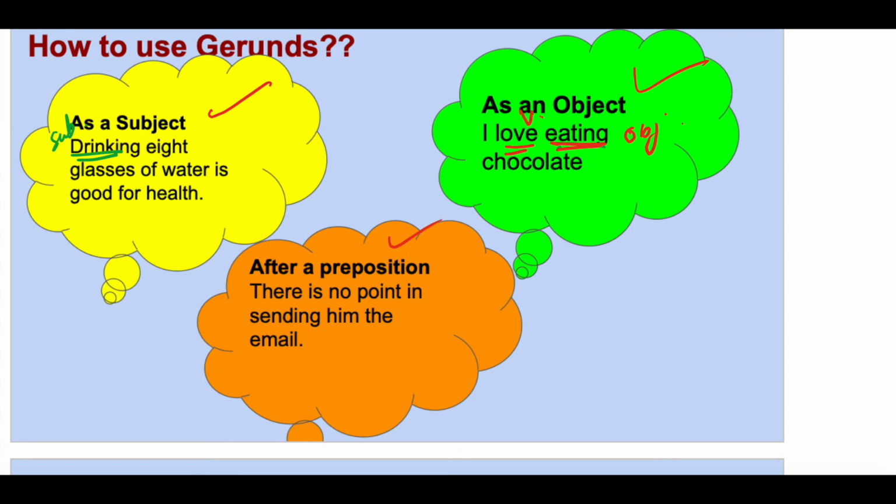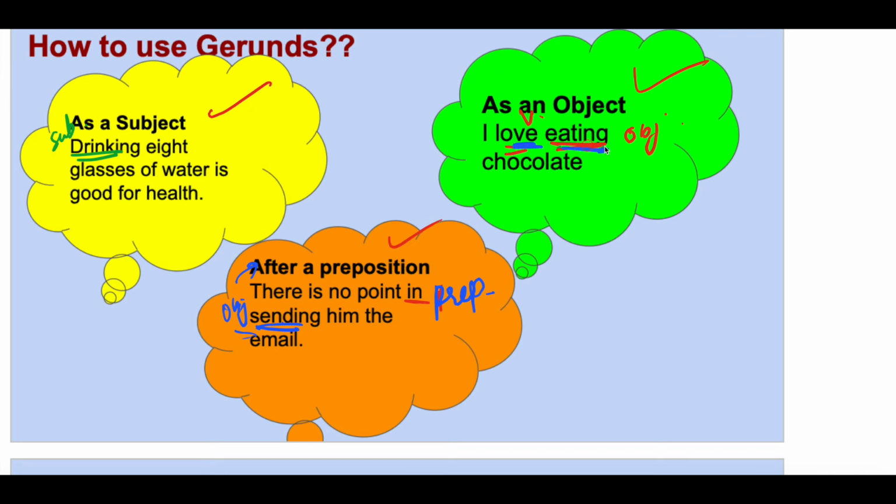After a preposition it can be used. There is no point in sending. So here in is the preposition and sending is the object of the preposition. So this is a noun. It is ing form of verb which acts as a noun. It is a gerund.